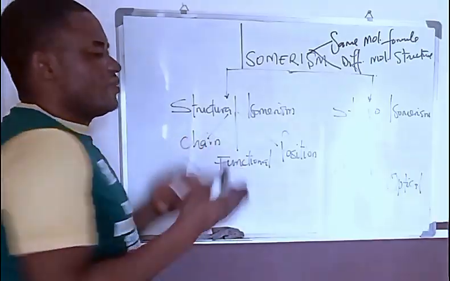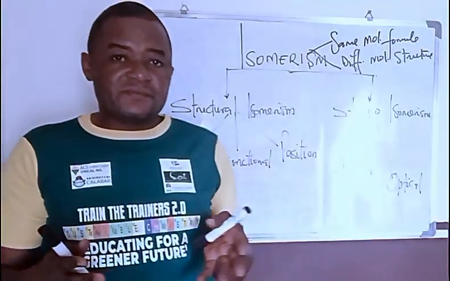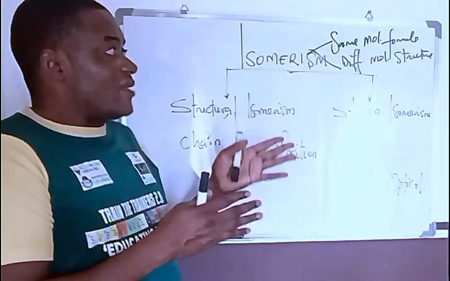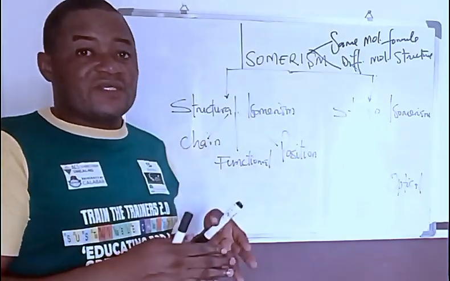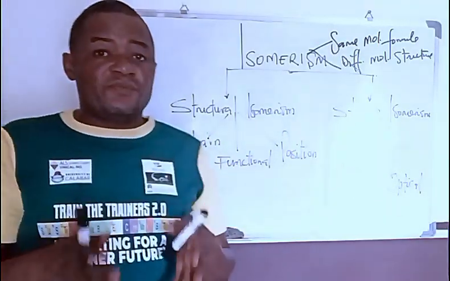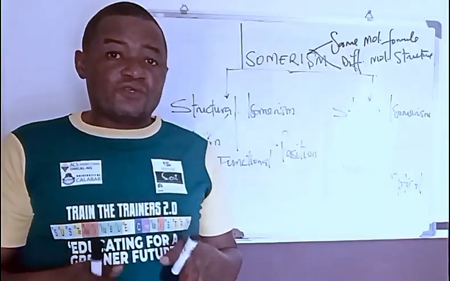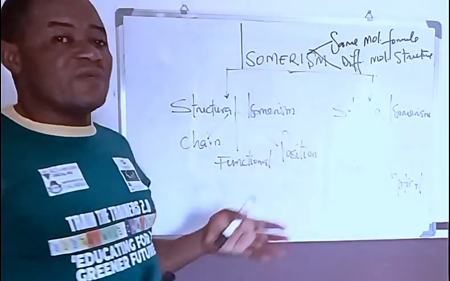So if structural isomerism has to do with the similarity in the molecular formulas of these organic compounds and the difference in the structural formula, how about stereoisomerism?